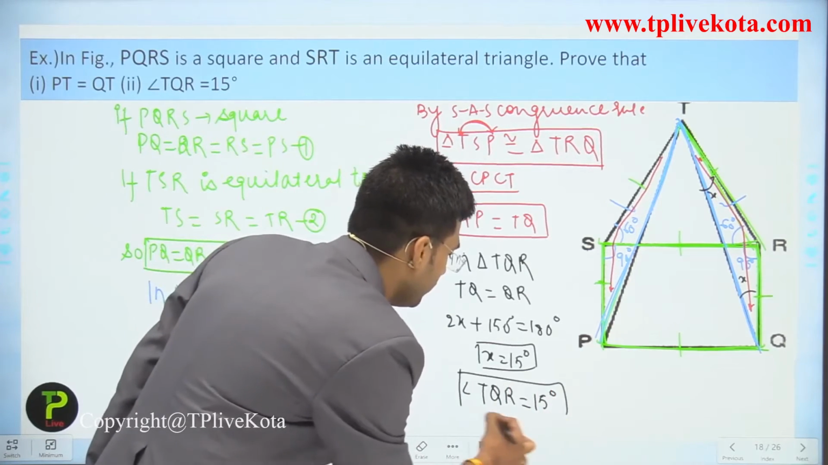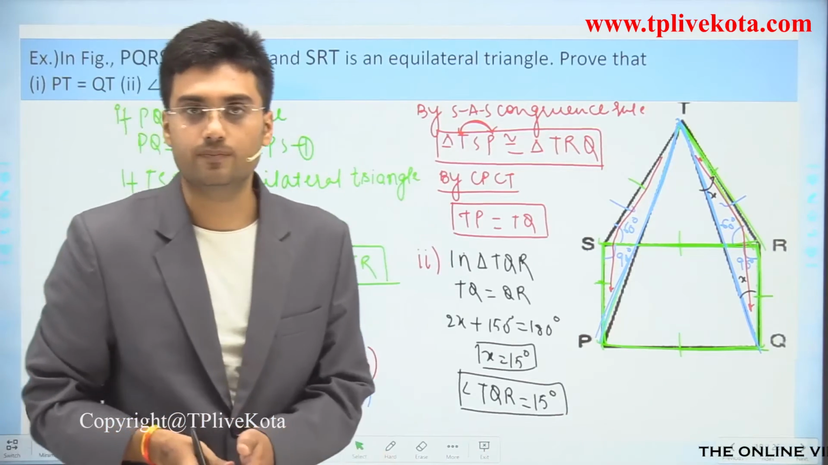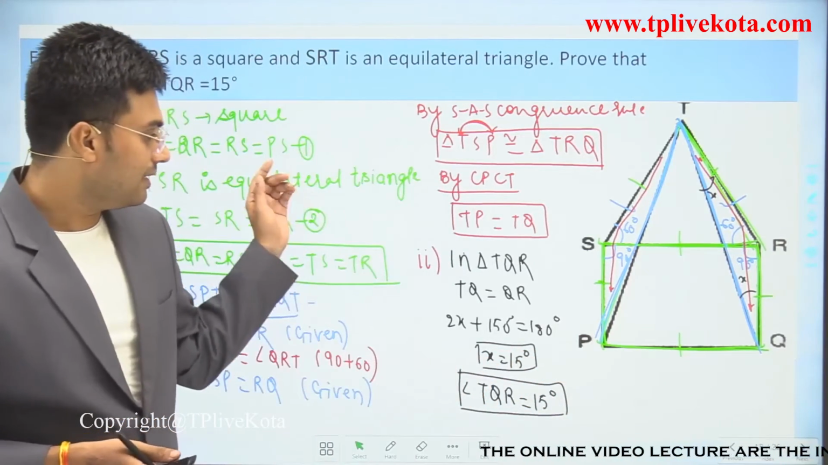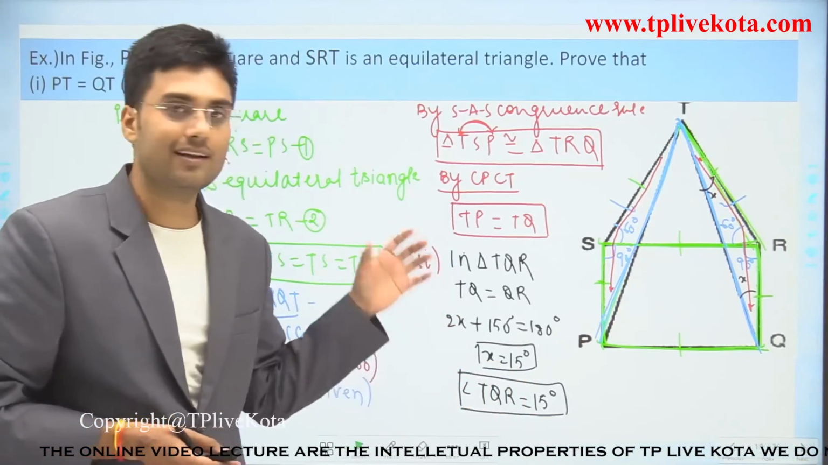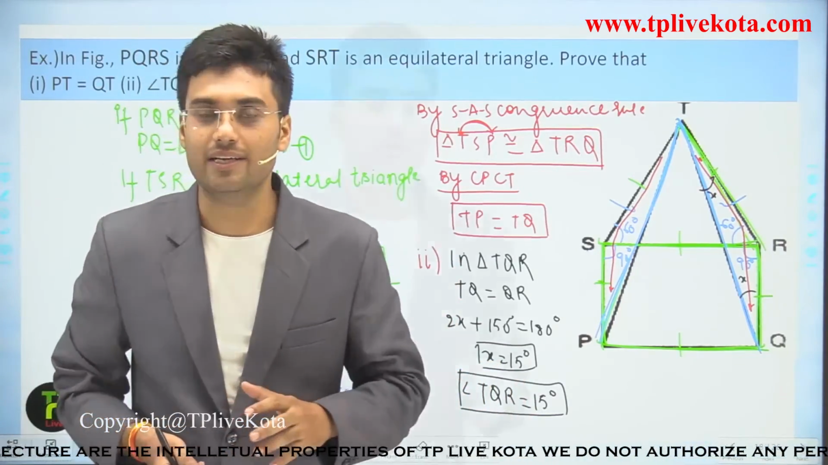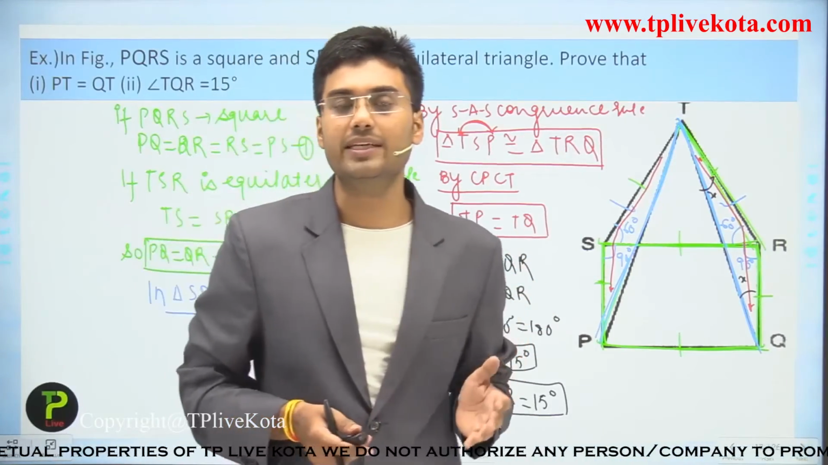So students, now we have proved the second part of this question, and in the second part we had to prove that the measure of angle TQR is 15 degrees. Clear? So students, I hope you understand this question.